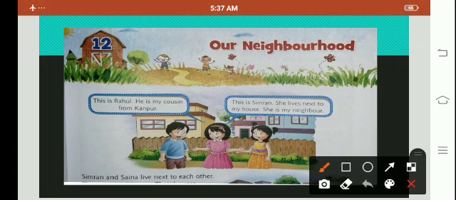So, in this picture, we see that Saina is introducing her brother Rahul, who is a cousin and lives in Kanpur, to her friend Simran, who lives next to her house. So, today we are going to study about our neighborhood.